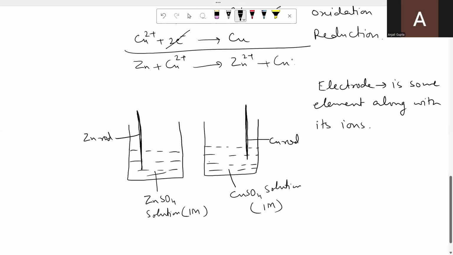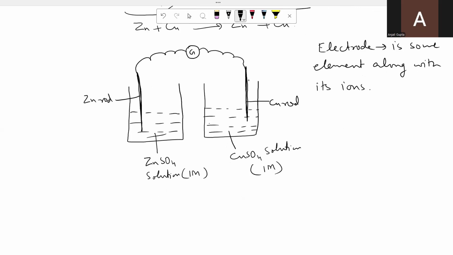Now we have connected them with the help of a galvanometer. You know, galvanometer tells us about the direction of the current. So this is the experimental setup of simple galvanic cell, voltaic cell, whatever you can say. Voltaic cell or galvanic cell.